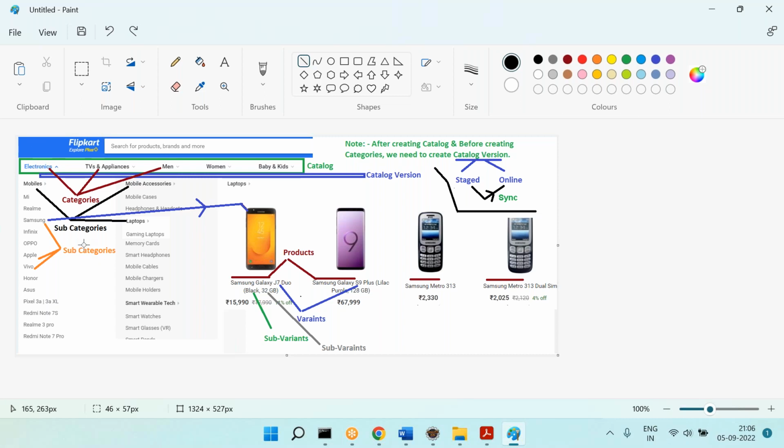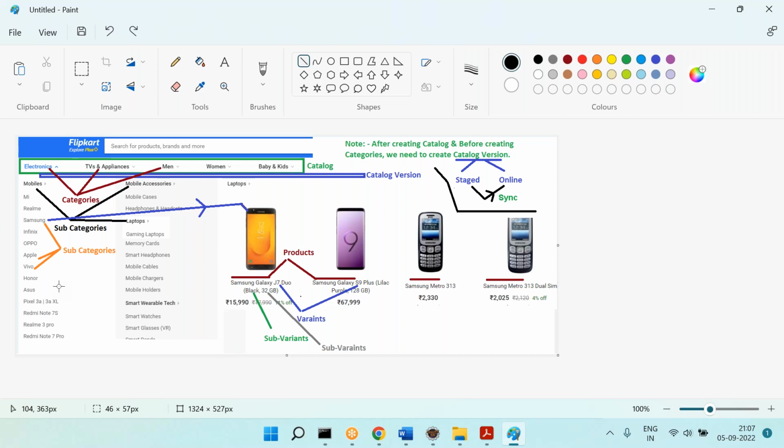Now we have created the categories, electronics and men's. Now from this diagram, which step can we do next? Subcategories. Subcategories means what in this? Few more categories, like brands such as Apple?